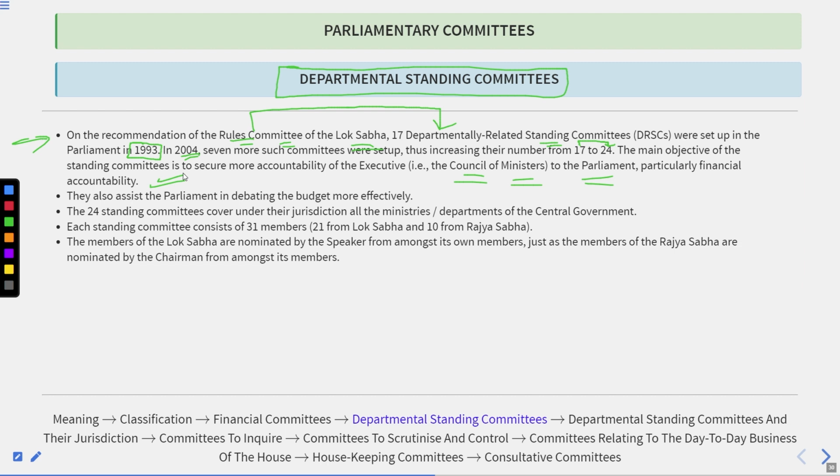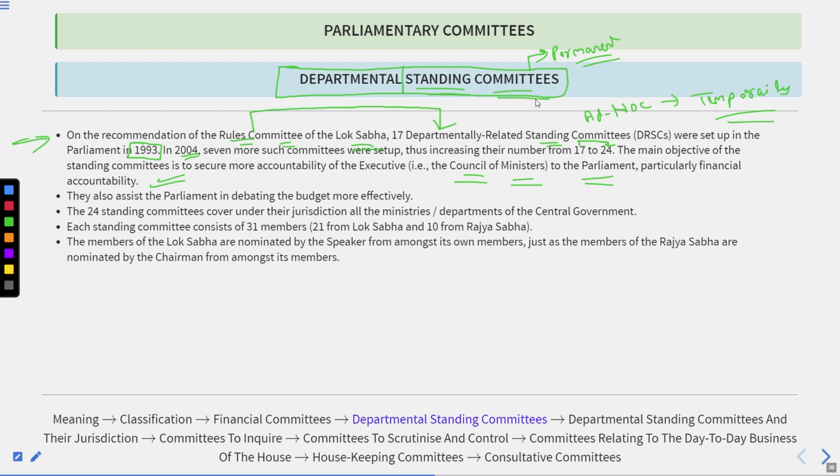Like we know, there are two types of committees, the ad hoc committees and the standing committees. What is the key difference between these two? The key difference is the difference of establishment and existence. Whenever we talk about the standing committees, we know the standing committees are permanent committees. And the ad hoc committee is established on a temporary basis. Got it? That is the main thing, right?